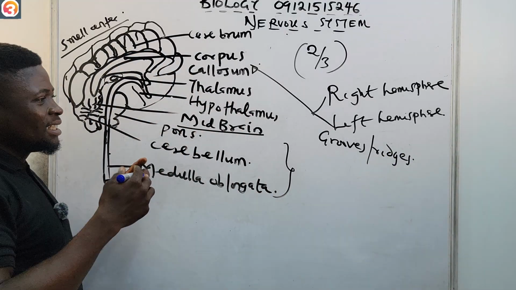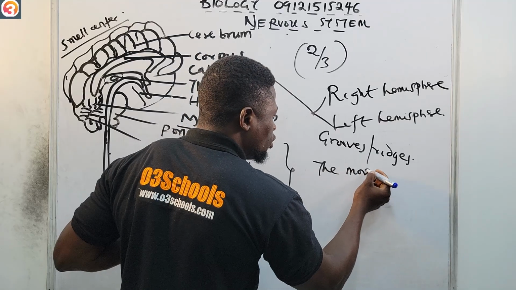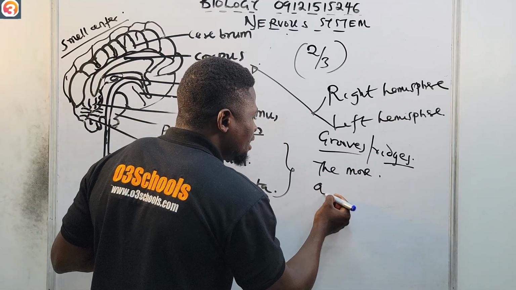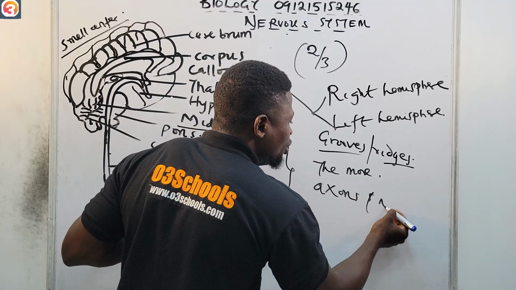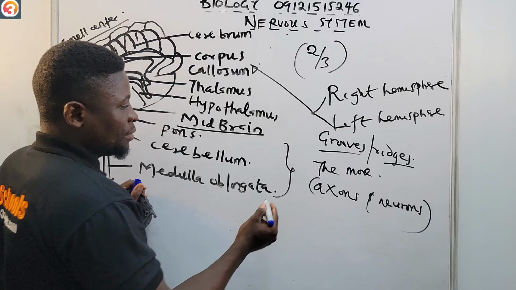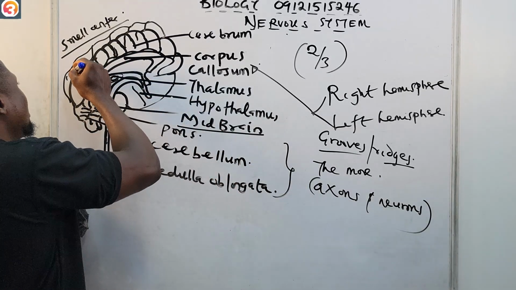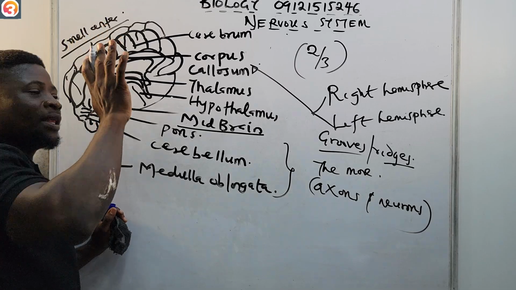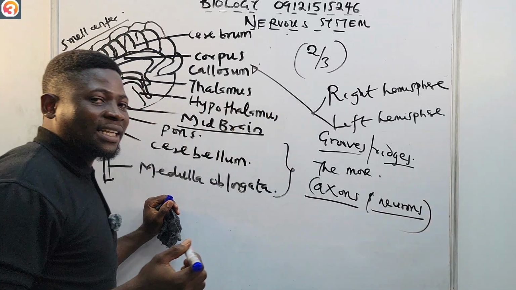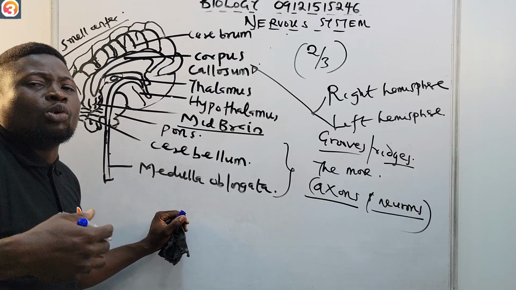The more the number of grooves or ridges, the more the number of axons and neurons, which help to improve our understanding. So the more grooves and ridges you have, the more axons and neurons, and it also corresponds to how much you understand.